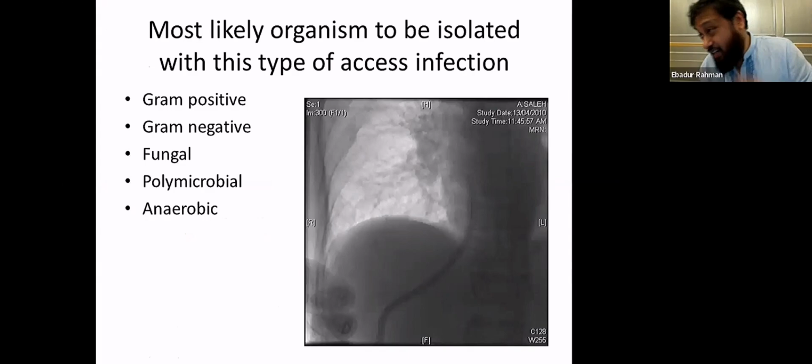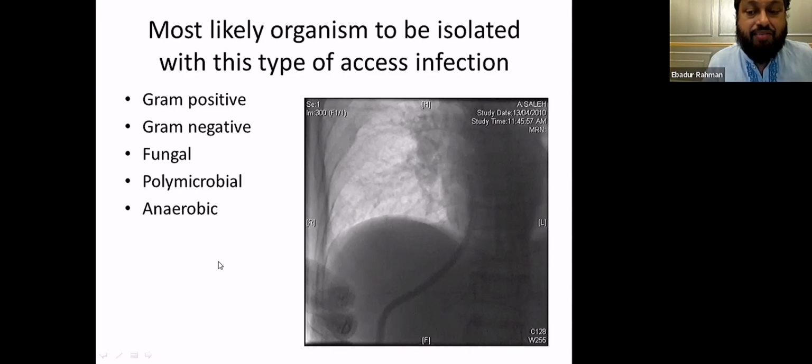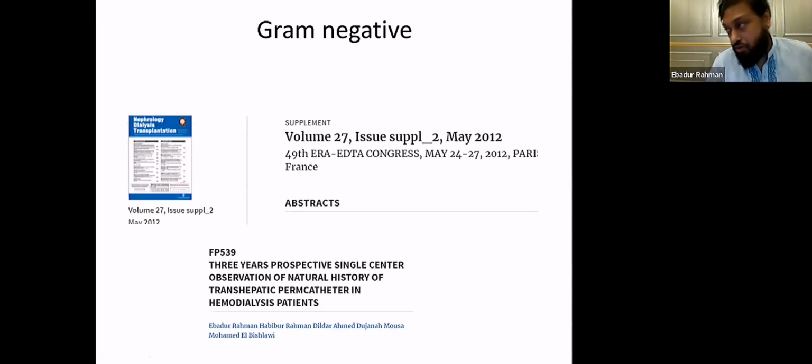So now, this is the most likely organism to be isolated with this type of access. This is one of my patients in Saudi Arabia. So, what sort of organism will grow with the catheter infection of this access? First, what is this access? This is actually a transhepatic perm cath. So, I think gram negative is the answer, because in these patients, the liver works as a filter for the gram negative organism. So if you have a transhepatic perm cath, you can have gram negative sepsis more than gram positive.